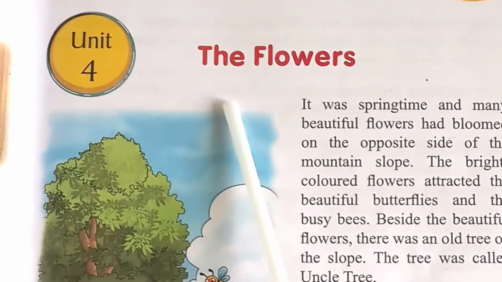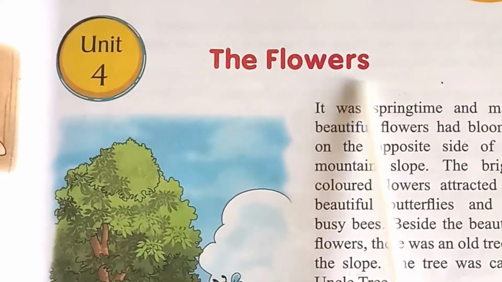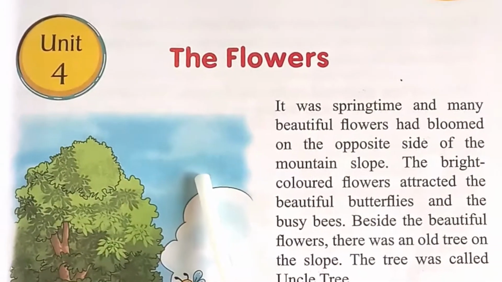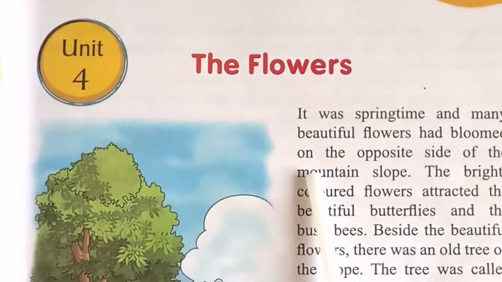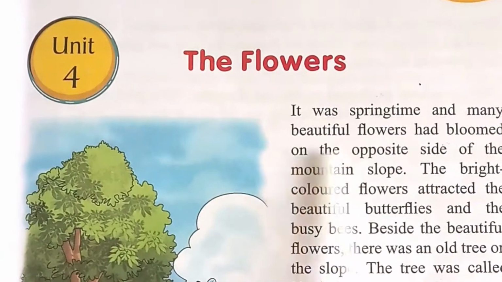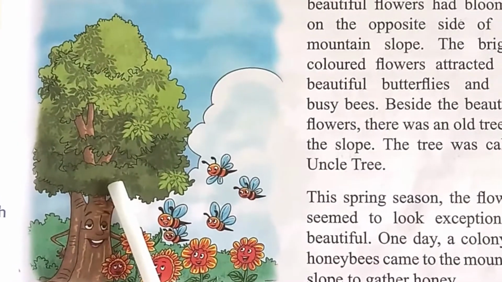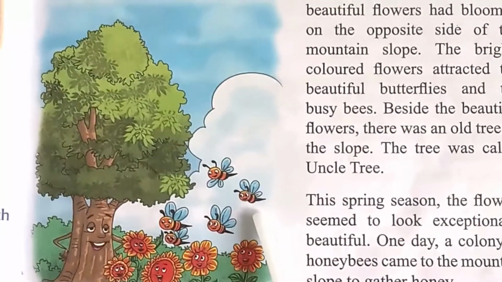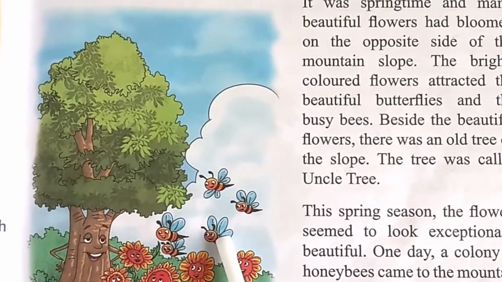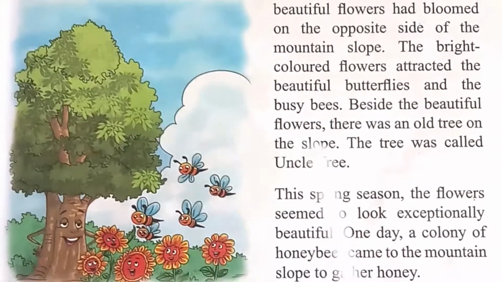The name of the unit is The Flowers. This lesson is all about flowers, how they bloom, and what the honeybees are doing near the flowers. And the tree which you can see in the picture is talking to the honeybees and the flowers. So let us see what will happen in the lesson.